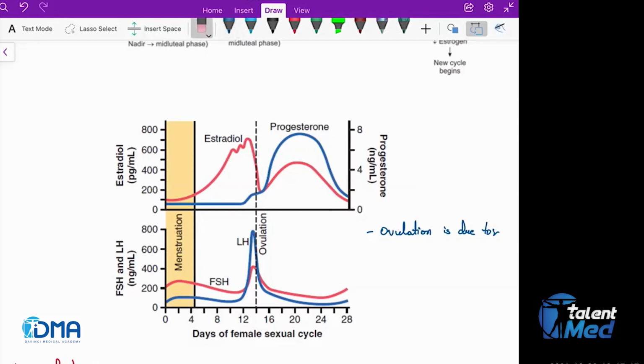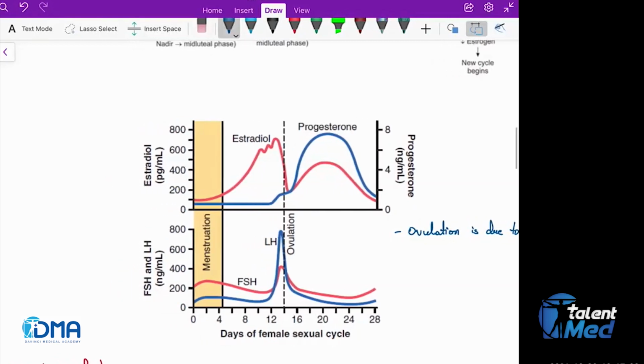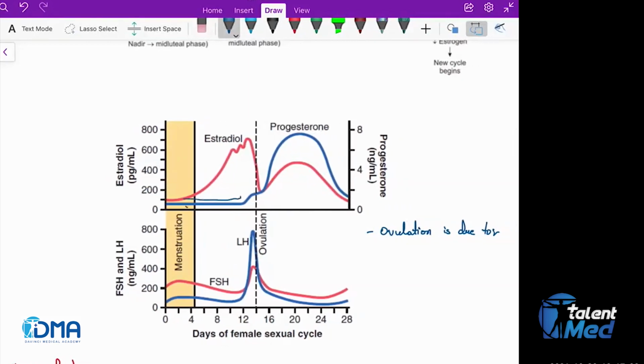Okay, now let's see about the progesterone. Progesterone is not there in the follicular phase, right? So from what point of time does progesterone synthesis take place? Progesterone production starts from 36 hours before the ovulation. Now obviously in the luteal phase it is the primary hormone.